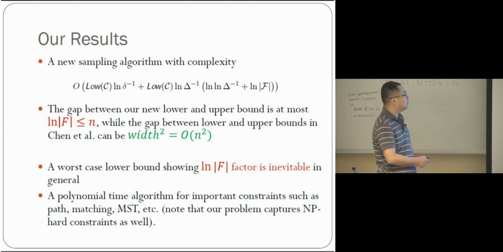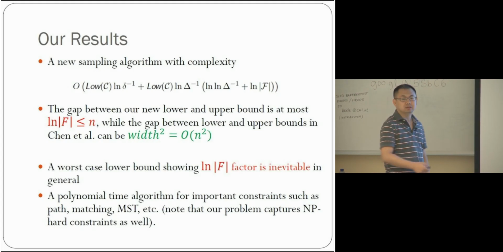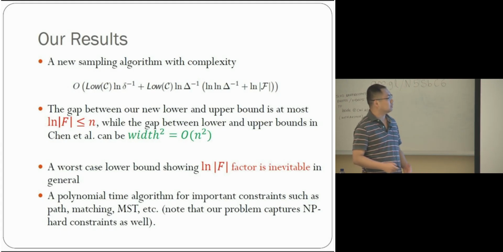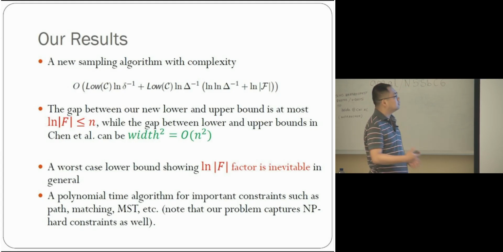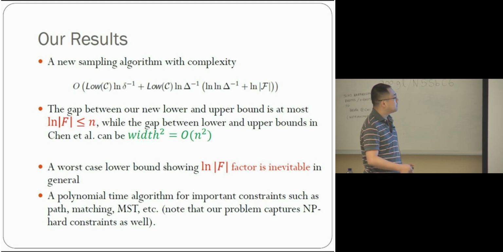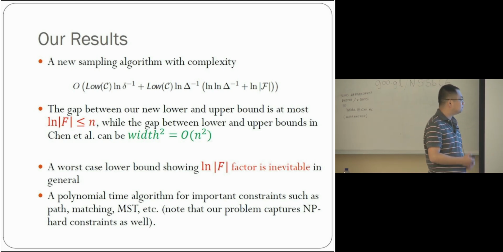We also gave the following upper bound. We gave a sampling algorithm with the following sample complexity. This is the lower bound term, which cannot be improved, and we ignore this logarithmic term. The most important term is log f, where f is the number of feasible sets in the combinatorial constraint. This can be as large as 2 to the n, so log f can be as large as n. Therefore, our upper bound and lower bound differ by a factor of at most n, while the previous bounds differ by at most n squared.